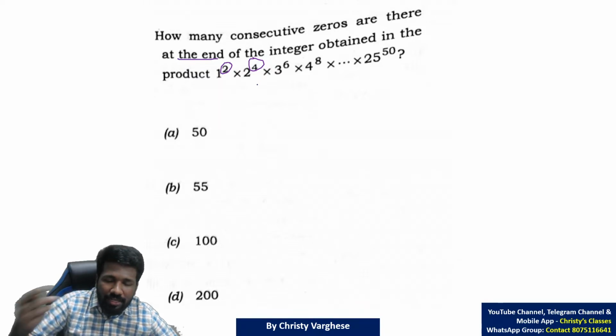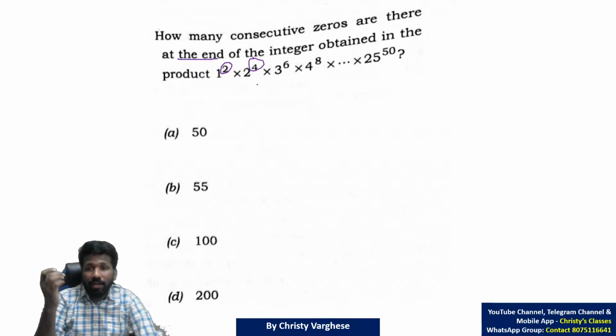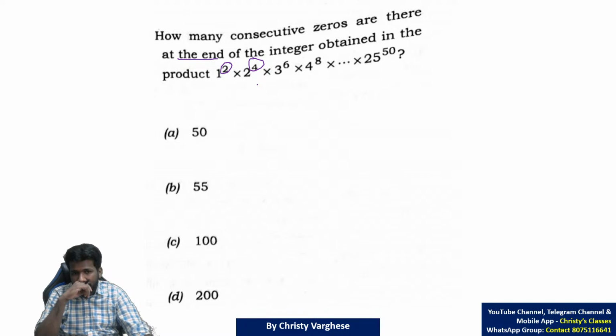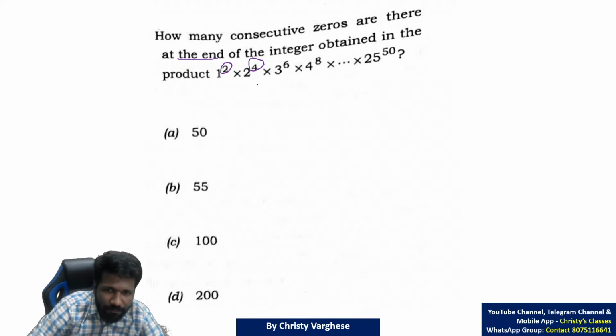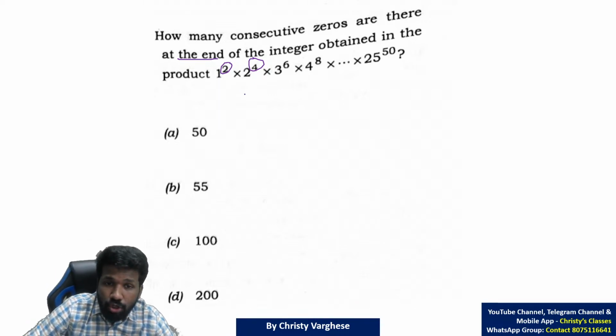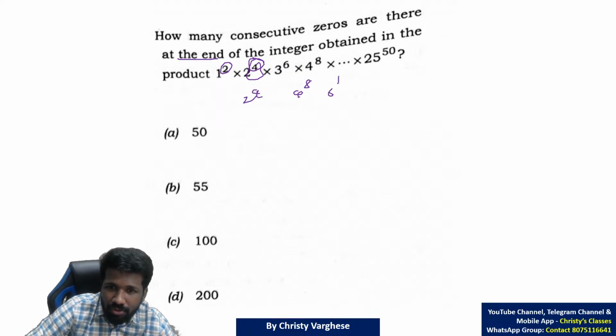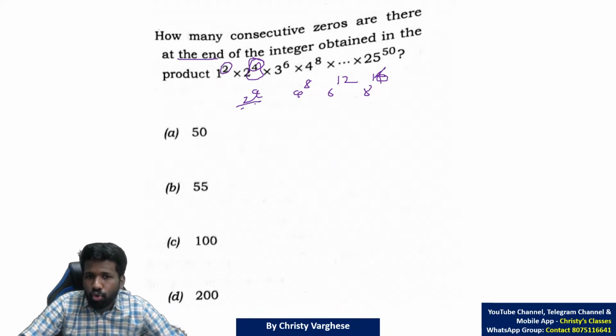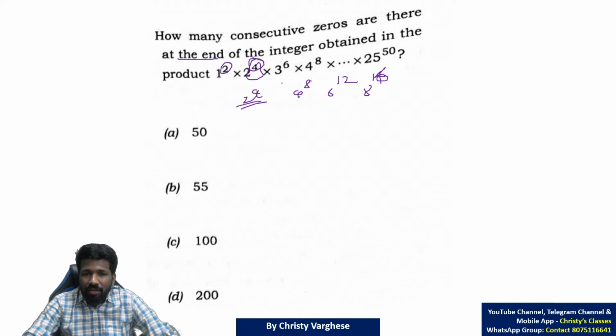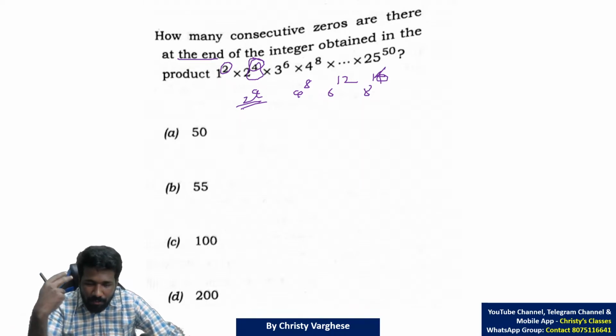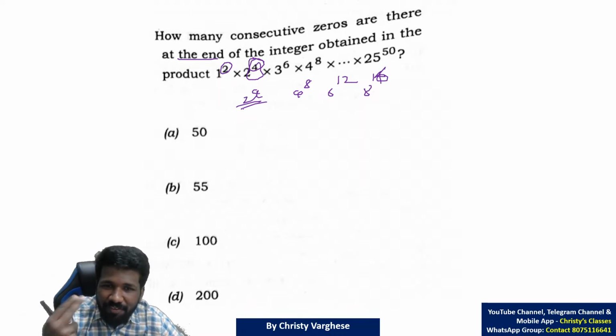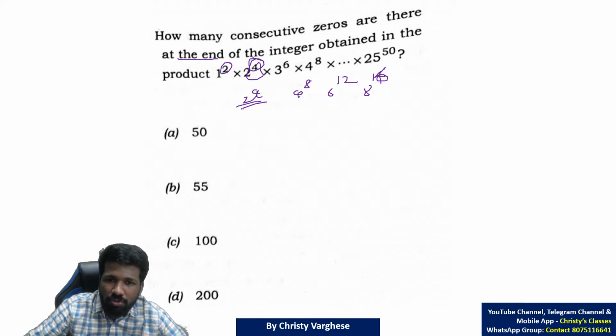So the question is asking how many 10s are in the product. To get 10s we need 2s and 5s, and 2s will be there in every even number: 2 raised to 4, then 4 raised to 8, then 6 raised to 12, then 8 raised to 16. All these numbers have 2s, plenty in number, because multiples of 2 happen in every 2 consecutive numbers.